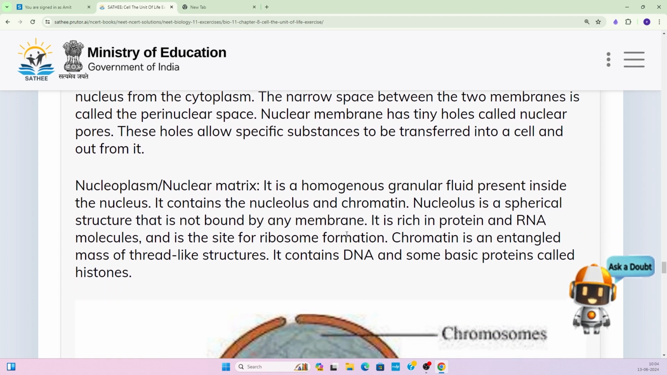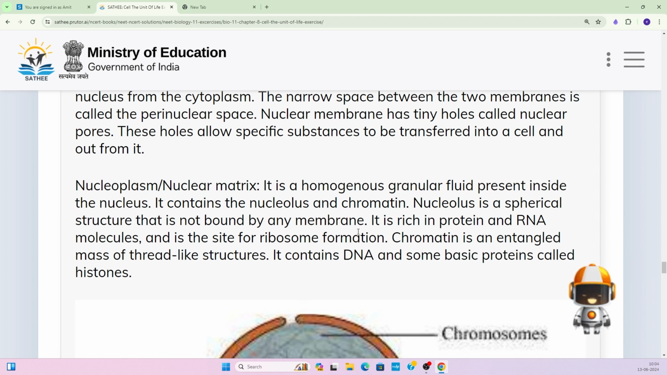Nucleoplasm or the nuclear matrix. So what are the substances present inside the nucleus? That is the nucleoplasm, the liquid substance. The liquid substance present outside the nuclear membrane, up to the plasma membrane, is the cytoplasm. And what is present inside the nucleus, the liquid substance, is called nucleoplasm or the nuclear matrix. It is a homogeneous granular fluid present inside the nucleus. It is homogeneous, not heterogeneous.